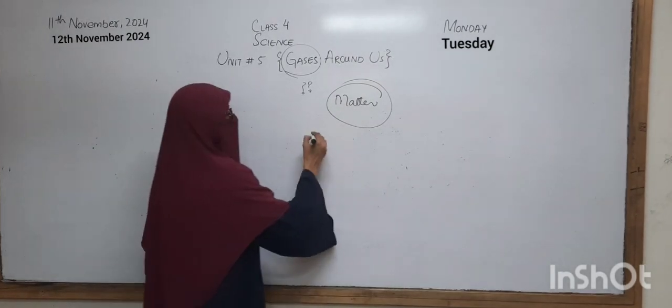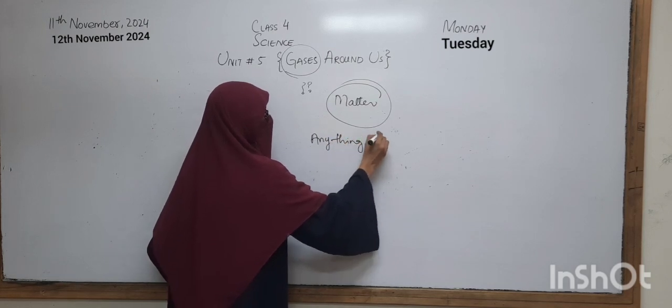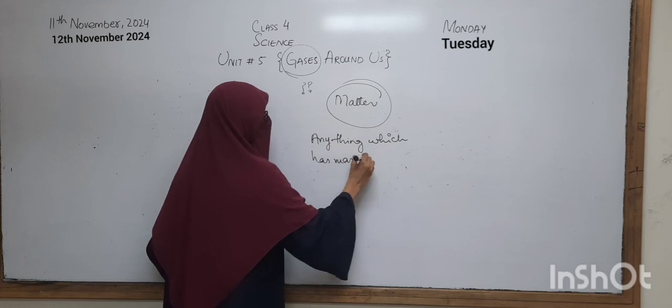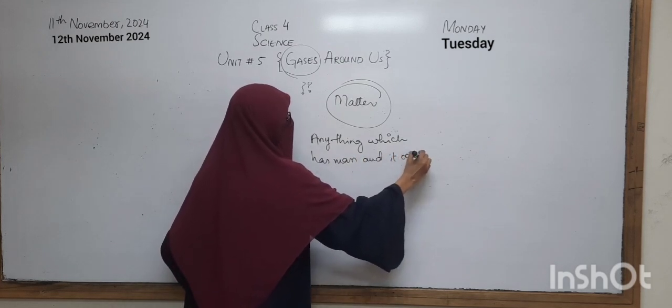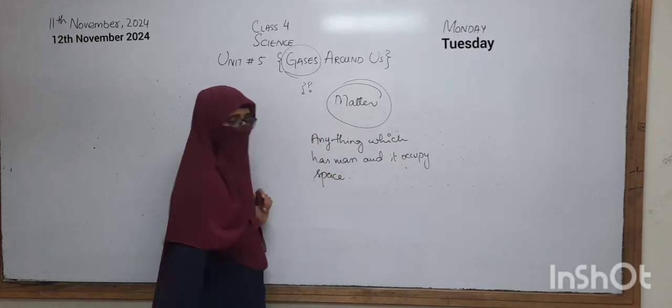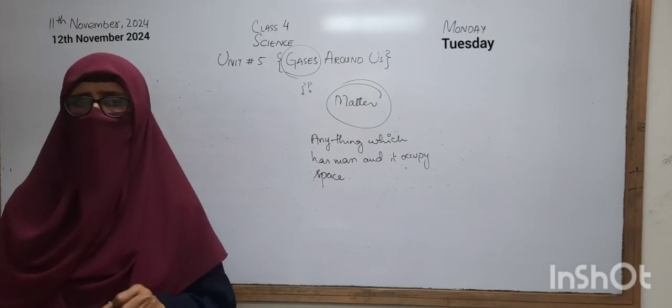Good. Matter is anything which has mass and it occupies space. Good. Excellent. And we have also discussed that there are different states of matter, or not.